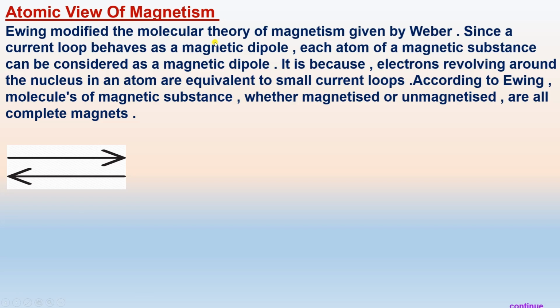Ewing modified the molecular theory of magnetism given by Weber. Since a current loop behaves as a magnetic dipole, each atom of a magnetic substance can be considered as a magnetic dipole. It is because electrons revolving around the nucleus in an atom are equivalent to a small current loop. According to Ewing, molecules of magnetic substances, whether magnetized or unmagnetized, are complete magnets.